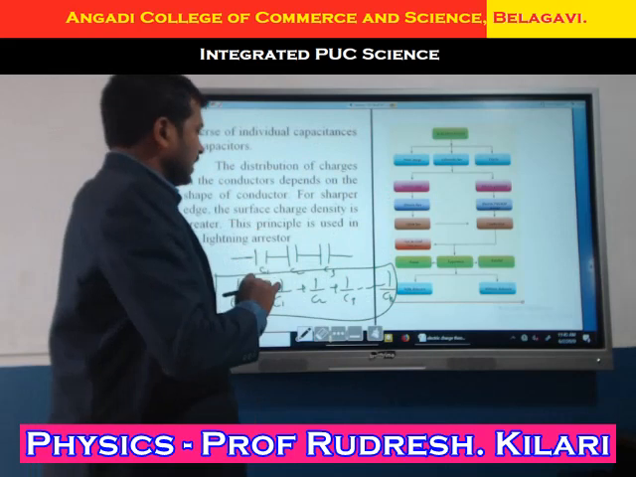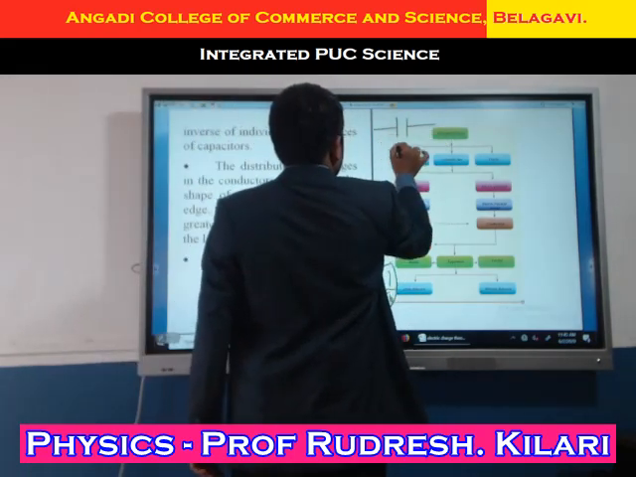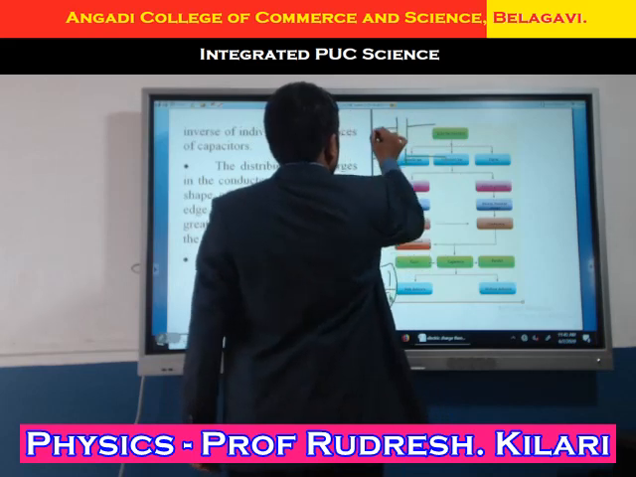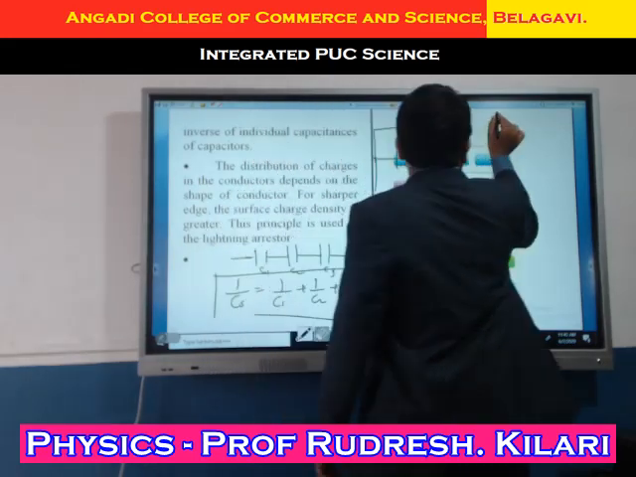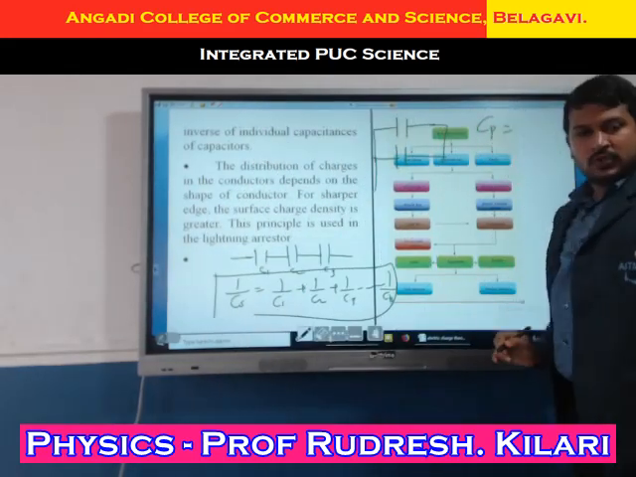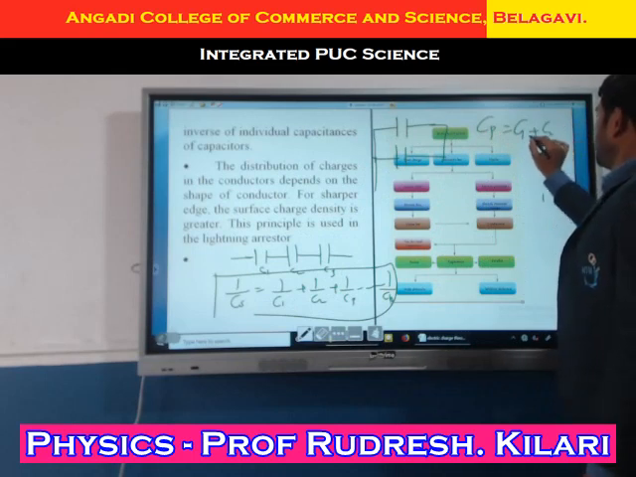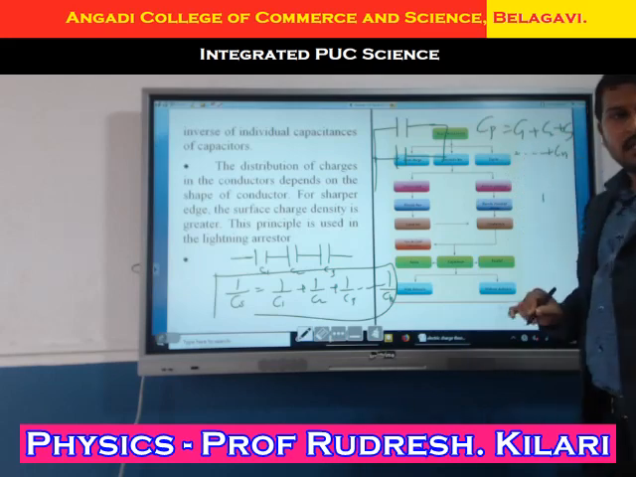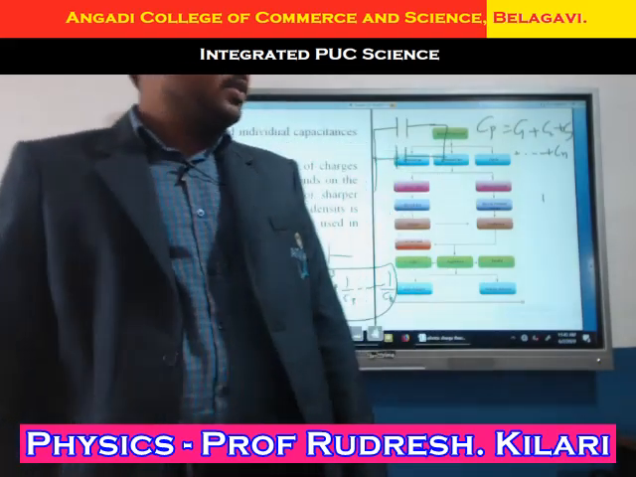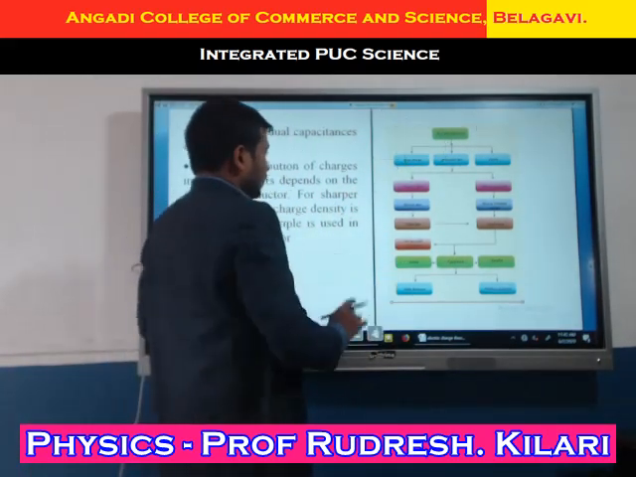Same thing, if capacitors are connected in parallel, what is the formula we got here? The formula is Cp equals C1 plus C2 plus C3, up to Cn. Remember all this. This one I'll explain in a very simple format.